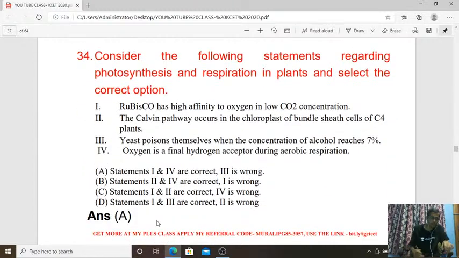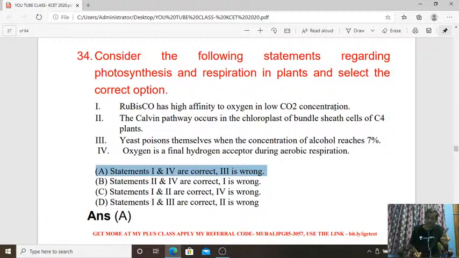Next, 34th question. See here, consider the following statements regarding photosynthesis and respiration in plants and select the correct option. Which is the right statement, which is the wrong statement. So answer is A, which refers to statements 1 and 4 are correct. Rubisco is ribulose bisphosphate carboxylase oxygenase. Rubisco has high affinity to oxygen in low carbon dioxide concentration.